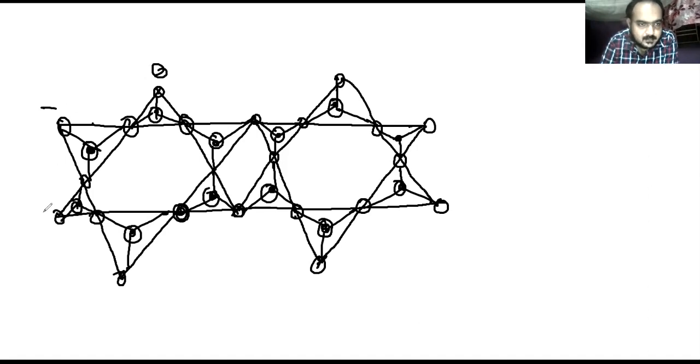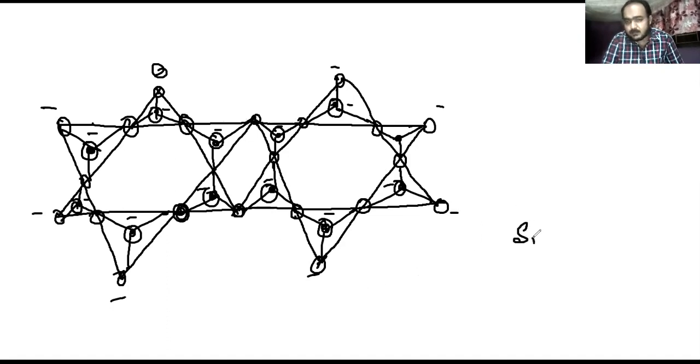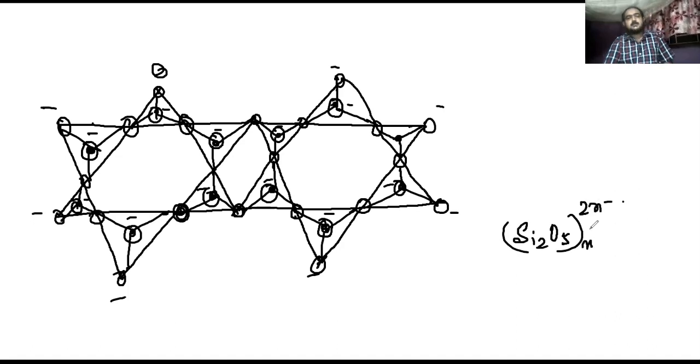Now giving the charges here, negative, negative, negative. Okay, this is the structure. So this is a star-like silicate. Actually, we can do the two-dimensional silicates also. These are generally found in beryl. Two-dimensional silicates can also be found, Si2O5 to the 2n minus. This can also form the two-dimensional silicates. So these are the silicates.